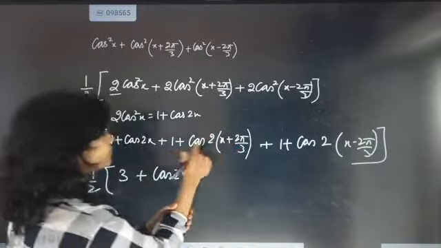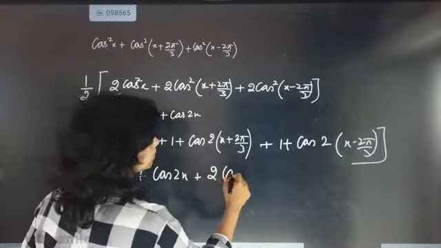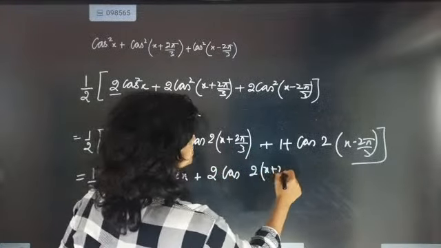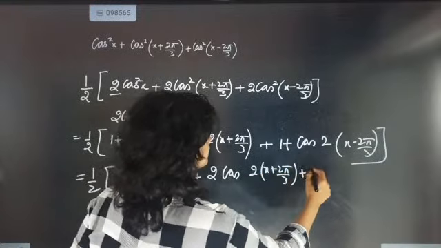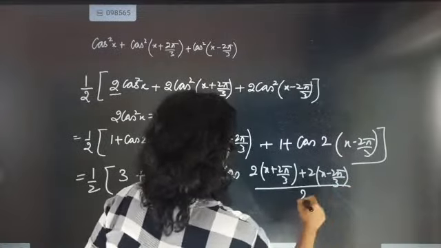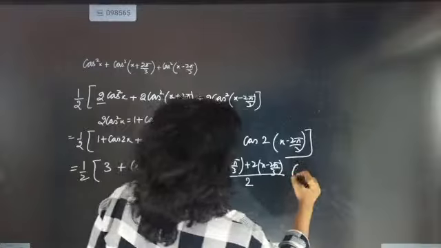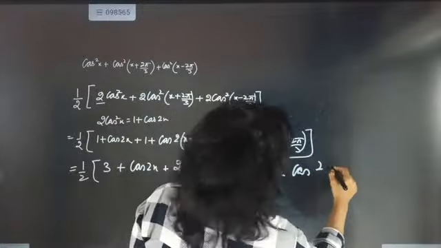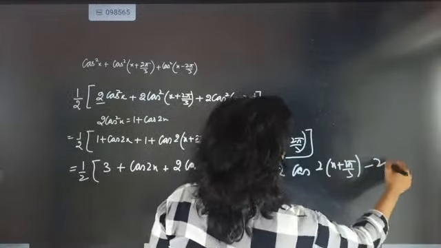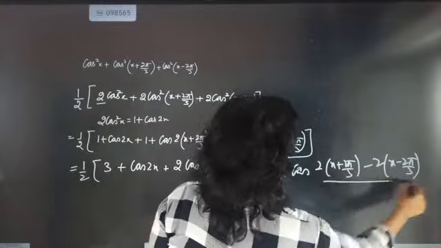The formula we can use here is cos c plus cos d equals 2 cos (c plus d)/2 into cos (c minus d)/2. So with 2x plus 2 pi by 3 and 2x minus 2 pi by 3, we get cos of (2x plus 2 pi by 3 plus 2x minus 2 pi by 3) by 2 into cos of (2x plus 2 pi by 3 minus 2x minus 2 pi by 3) by 2.